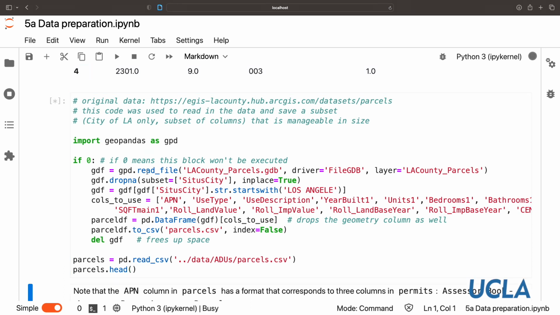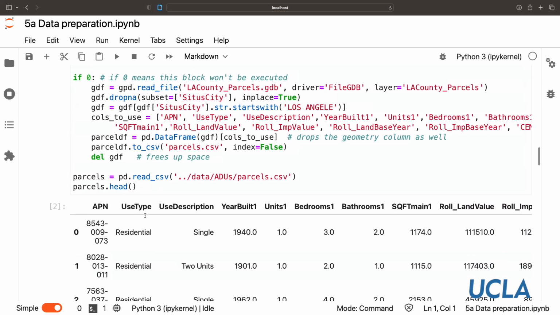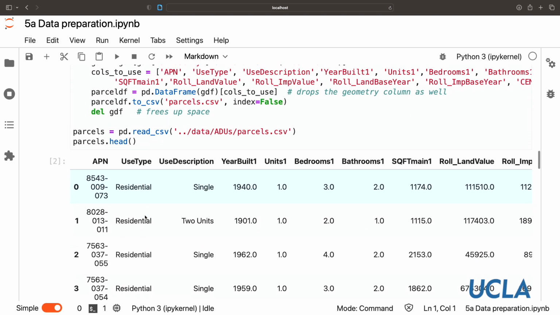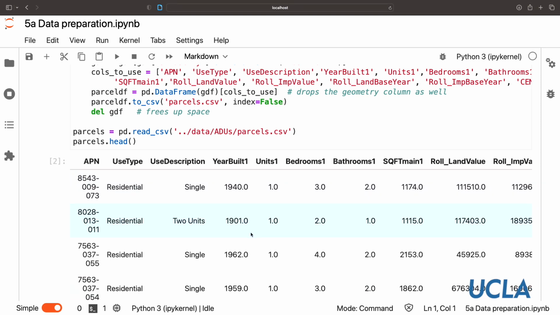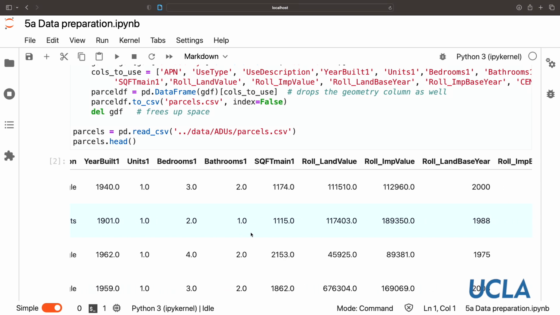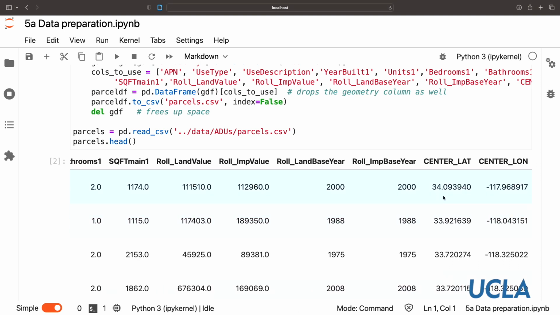So let's read that into a data frame, or a geodata frame. It's a data frame right now, it's just a CSV, called parcels. We can see that we have the assessor parcel number, use type, and some potentially interesting and useful fields. And then we have the latitude and longitude, the spatial data for the center of that parcel.